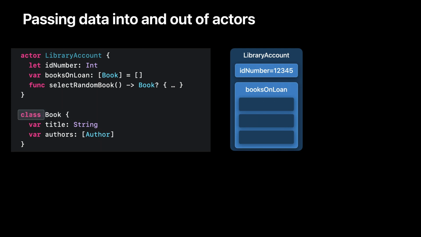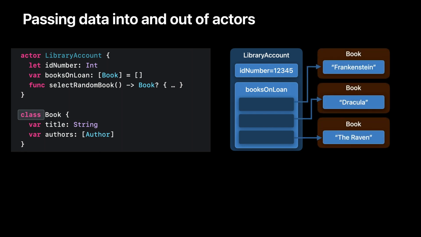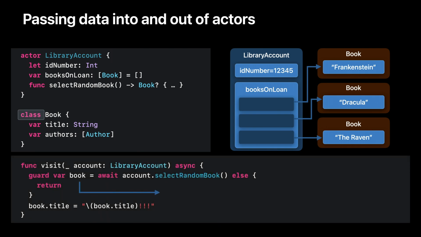However, if we turn the book into a class, things are a little different. Our library account actor now references instances of the book class. That's not a problem in itself. However, what happens when we call the method to select a random book? Now we have a reference into the mutable state of the actor, which has been shared outside of the actor. We've created the potential for data races.